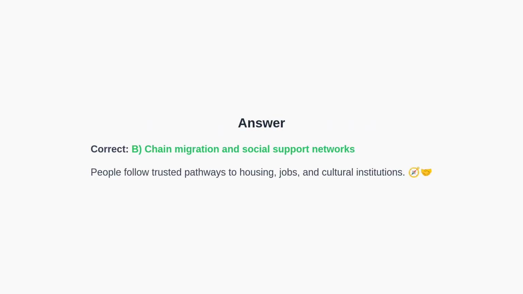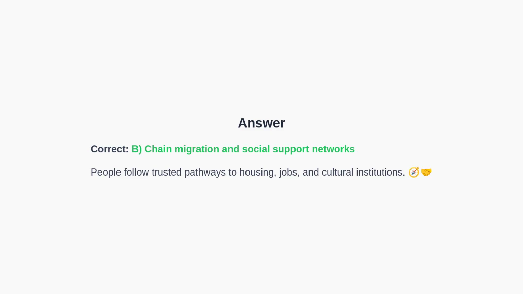The correct answer is B. Later arrivals follow trusted pathways to housing, jobs, and cultural institutions, a process known as chain migration. These networks reduce risk and uncertainty for newcomers, making success more likely.